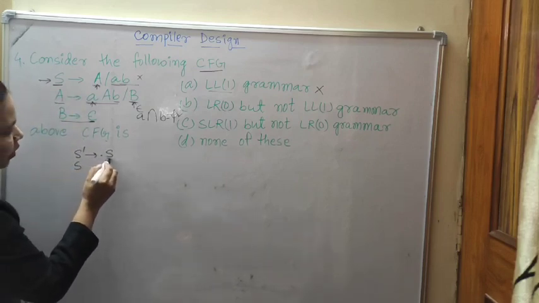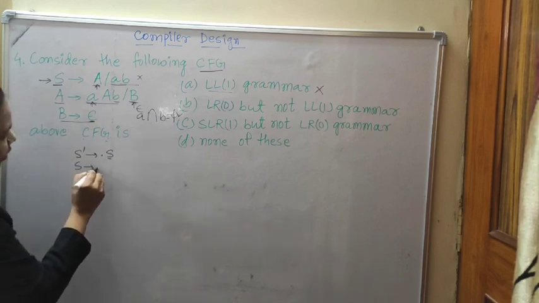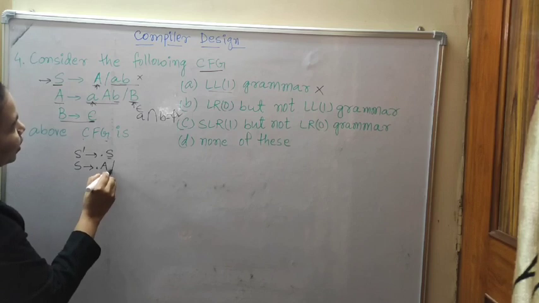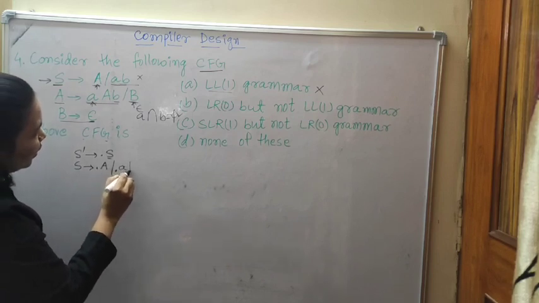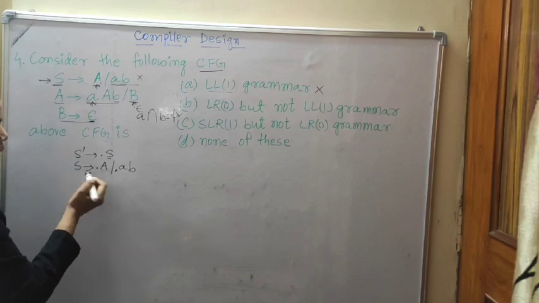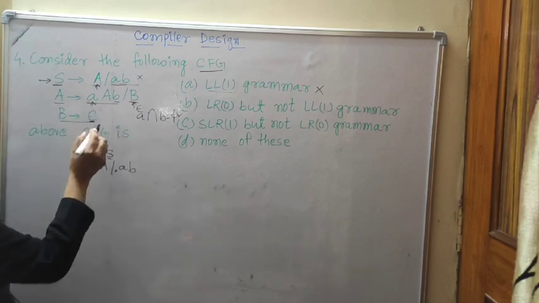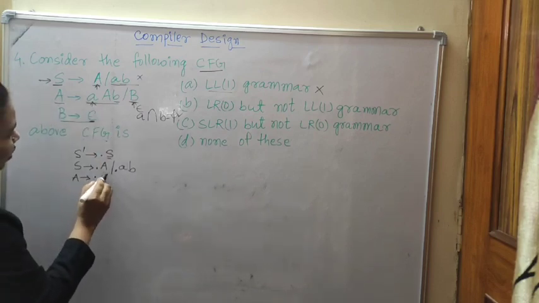Then S is a non-terminal. Because of that S, we will write in the S production rule: S to dot A or dot A B. This is the terminal, but dot A is a non-terminal. So because of that non-terminal variable, we are writing A's production rule. A's production rule, what is given? Dot A,